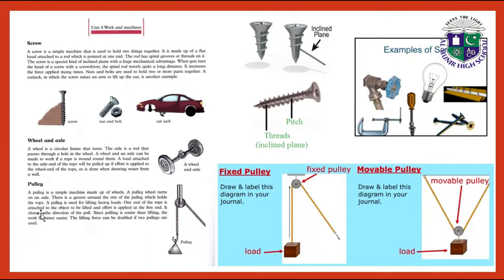One end of the rope is attached to the object to be lifted and effort is applied at the free end. It changes the direction of the pull. Since pulling is easier than lifting, the work becomes easier. The lifting force can be doubled if two pulleys are used. Here we have the examples of screws. Here we have the pitch, thread of inclined plane. Here we have the fixed pulley and the movable pulley. Look at these pictures.